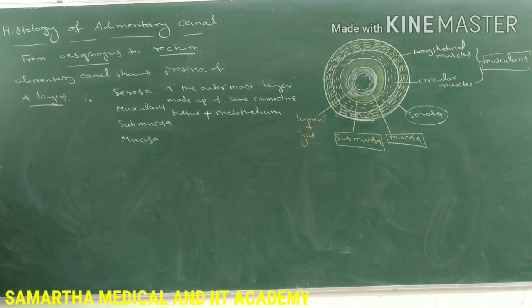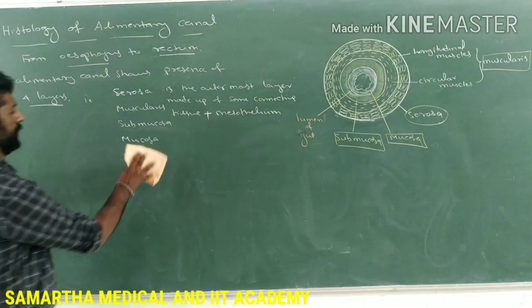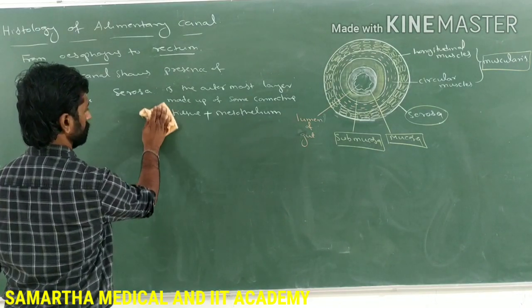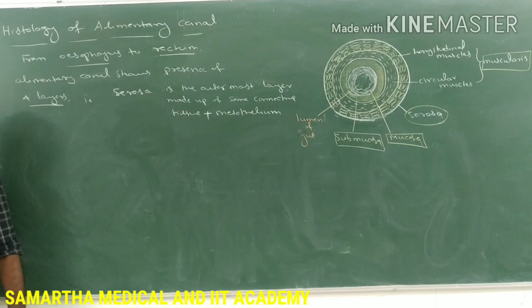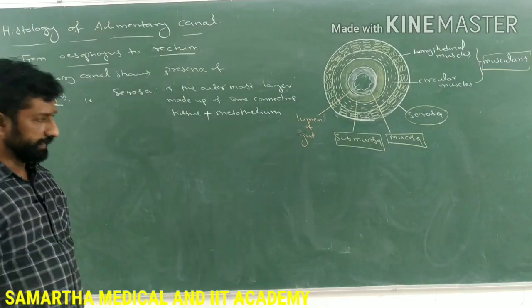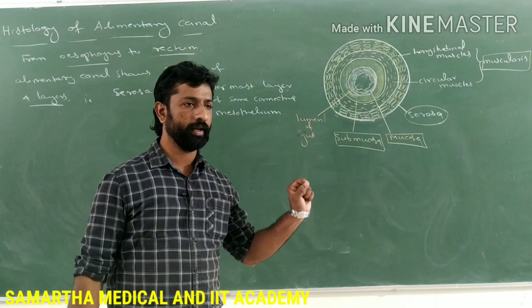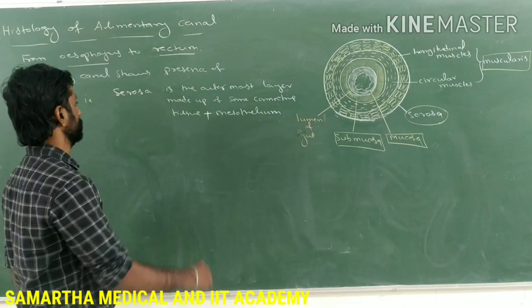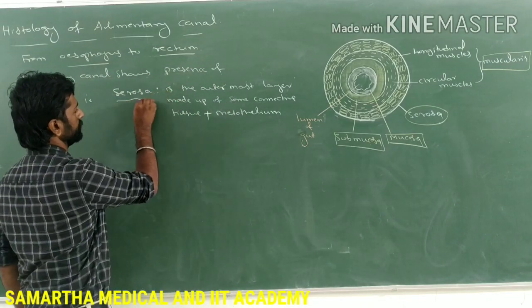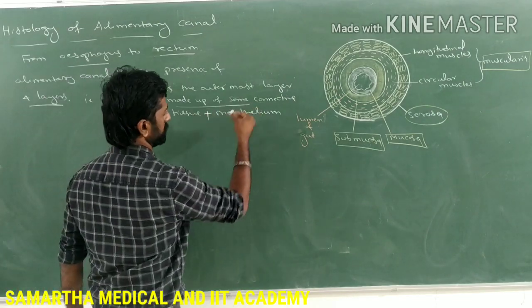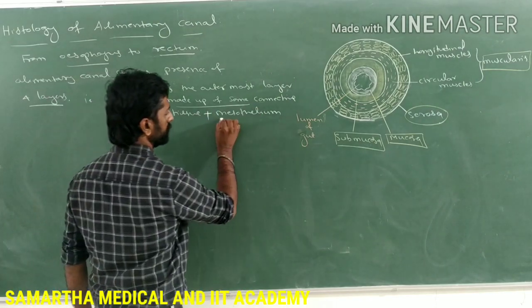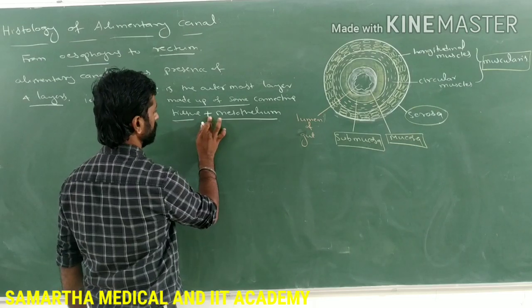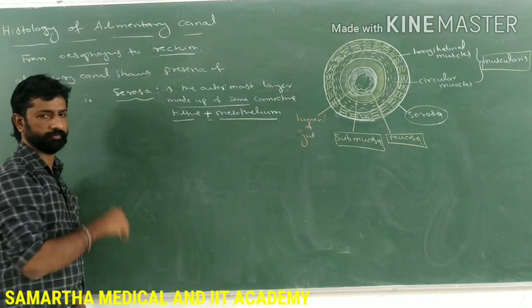What do you mean by mesothelium? You know the epithelium, right? Epithelium tissue, you know. What do you mean by mesothelium then? Epithelium of visceral organs is called mesothelium. So serosa is made up of some connective tissues and then the mesothelium. Remember, it's a composition of what it is made up of.